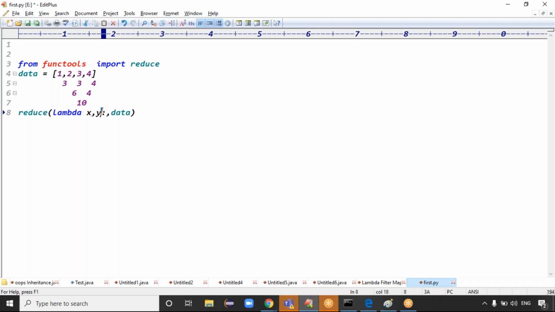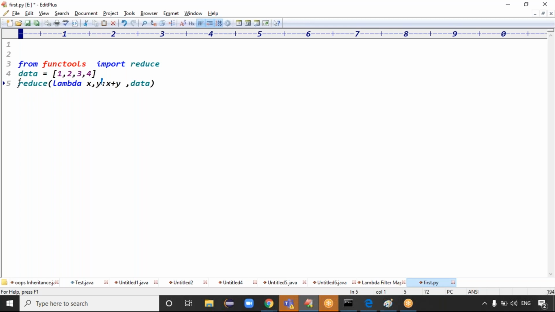Why two arguments? If you are doing the operation on all these elements, at a time it will take the first two elements, the result comes, then the next two elements, and so on. That's what reducer does. I apply the lambda expression x comma y, then you specify x plus y, right? Reducer always takes the first two values, does the operation, then takes the next two values, like that.